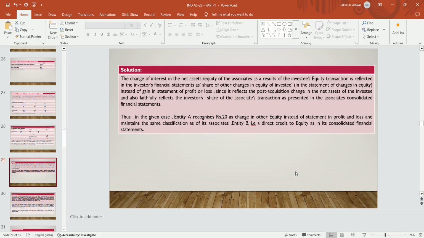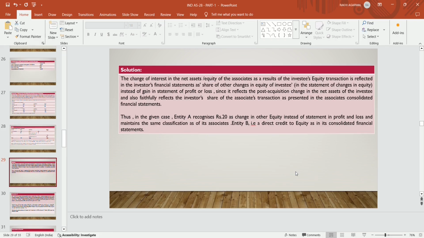Because it impacts the equity of the investee's company, it also impacts the equity of the investor's company, since it reflects the post-acquisition changes in the net assets of the investee and also faithfully reflects the investor's share of an associate's transaction as presented in the associate's consolidated financial statement.